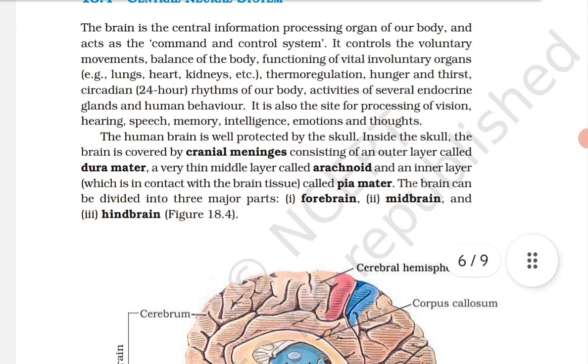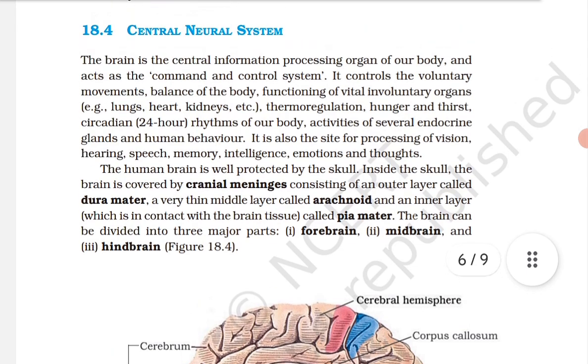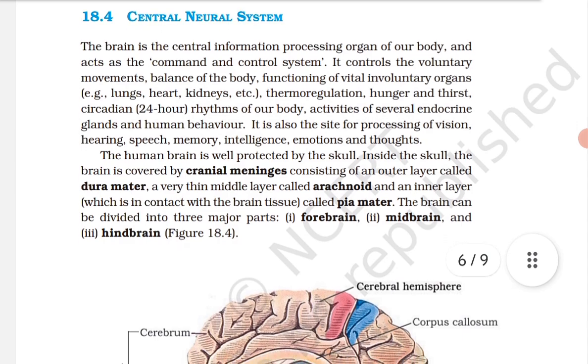Okay? So next, that is forebrain. The forebrain consists of cerebrum, thalamus and hypothalamus. What all? Cerebrum, thalamus and hypothalamus. Cerebrum forms the major part of the human brain. Who forms the major part? Cerebrum. A deep cleft divides the cerebrum longitudinally into two halves, which are termed as the left and right cerebral hemisphere.